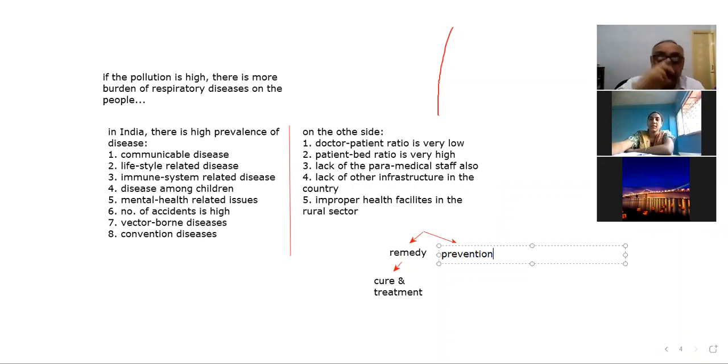So that's why I think it is justified that the government has brought this scheme, which we are discussing today: PM Atmanirbhar Swasth Bharat Yojana.